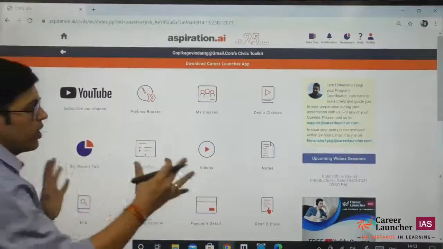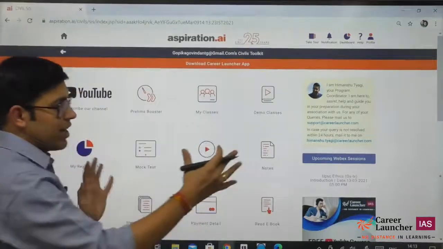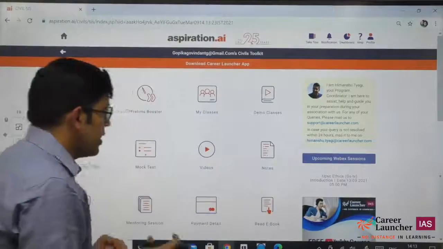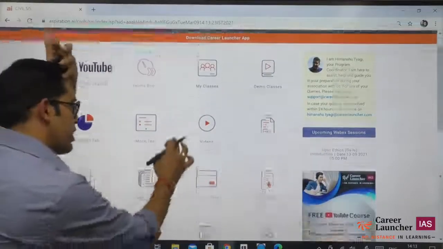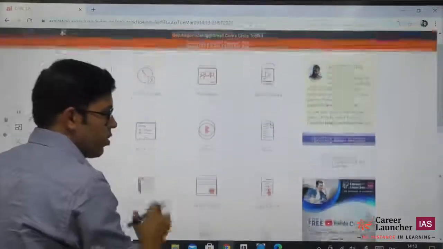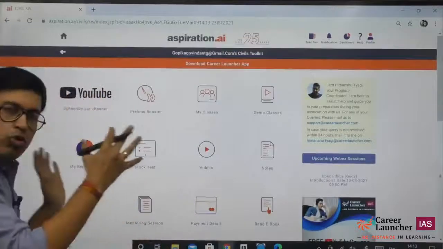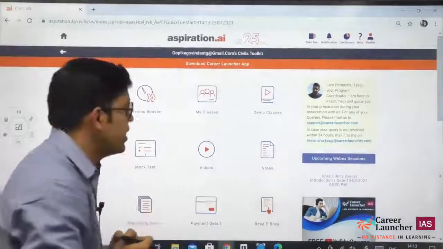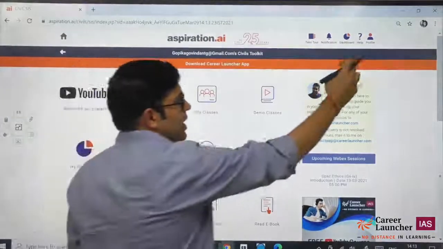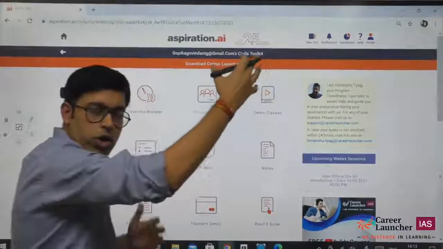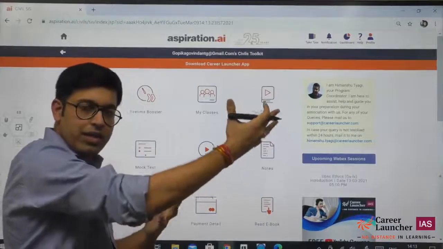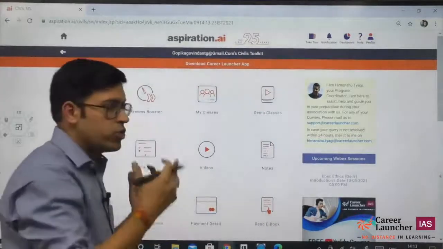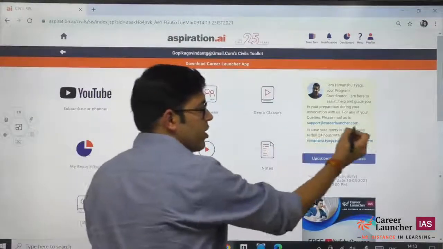Once you log in, if you are a Career Launcher IAS student, this is how your screen will look. This has multiple tabs which will give you access to multiple services, which I am going to explain to you. This is the home screen for your Career Launcher IAS course that you have joined with us. Here you can get access to your profile, you can see your name, date of birth and any other thing that is being captured by the system. If you want it to be changed, you can write us an email at support@careerlauncher.com.